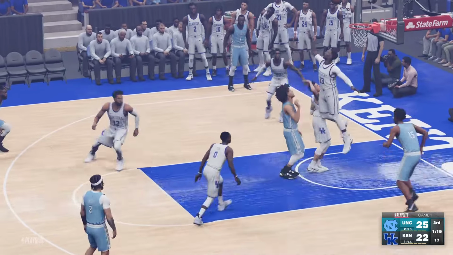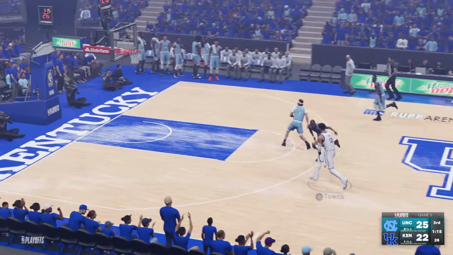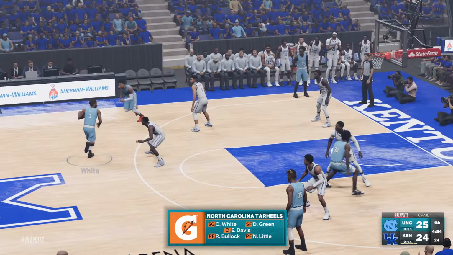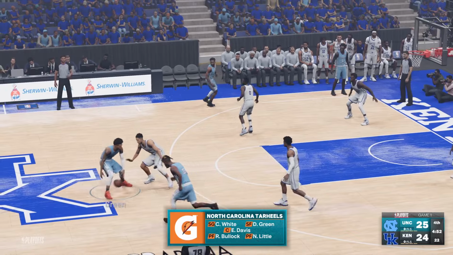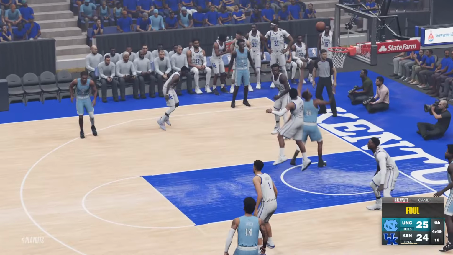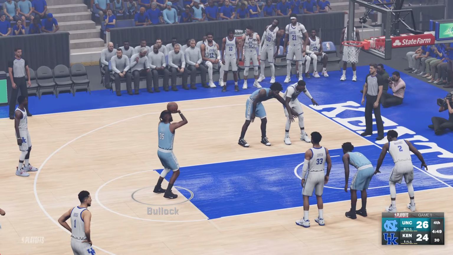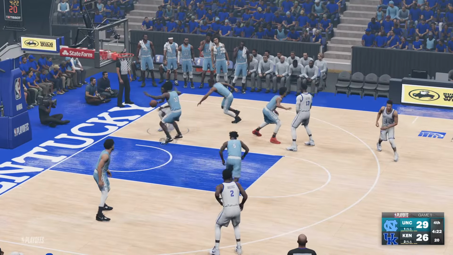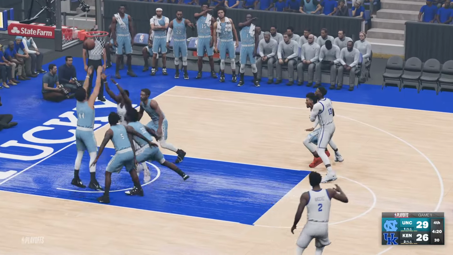Cam Johnson in the lane. He misses. It's Kentucky. Karl-Anthony Towns hitting the layup on the fast break, and now Coby White brings the ball up. The dribble handoff with Danny Green, who hands it off to Bullock. He drives. He gets fouled, and on the free throws, hits both shots, so North Carolina up 3 in the fourth. De'Aaron Fox driving and missing the layup.